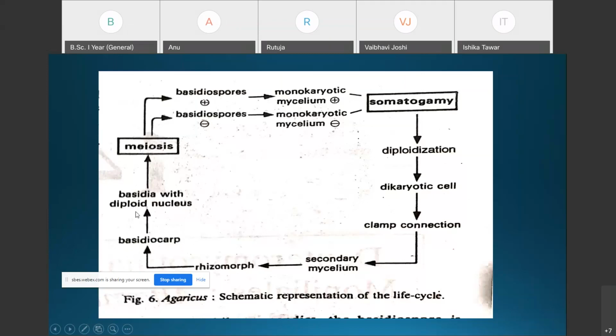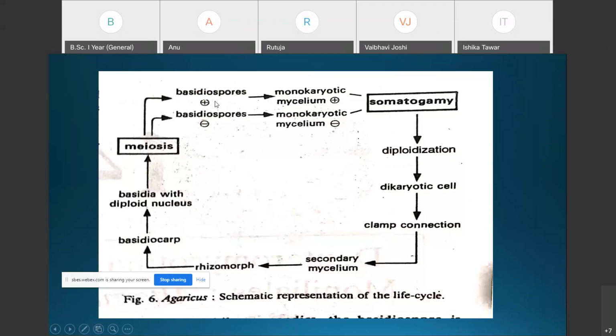In the basidiocarp, the basidia are present, generally on the gills, and these basidia have a diploid nucleus. This diploid nucleus then undergoes meiosis, and there is the formation of four haploid monokaryotic basidiospores. Of these four basidiospores, two are positively strained and the remaining two are negatively strained.